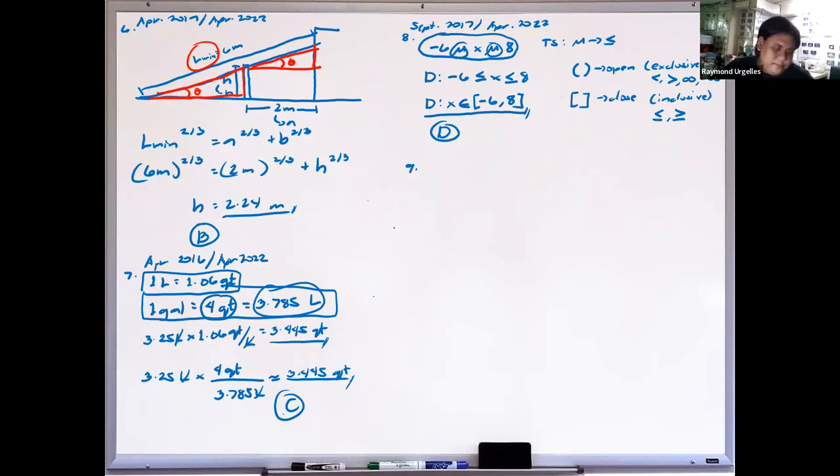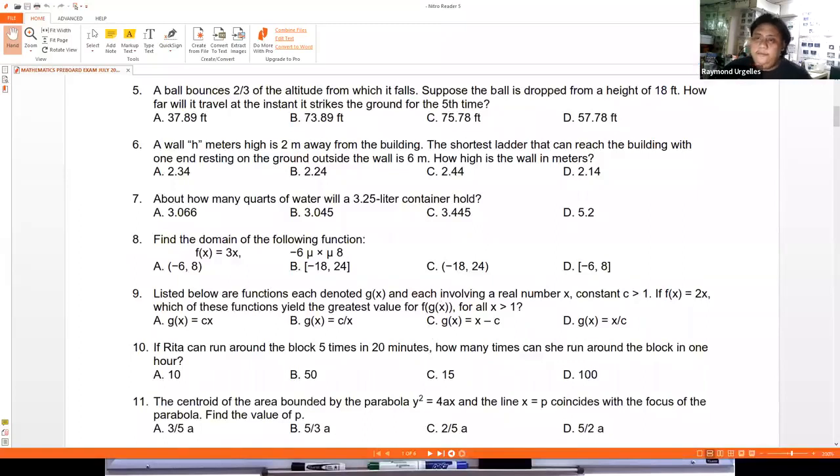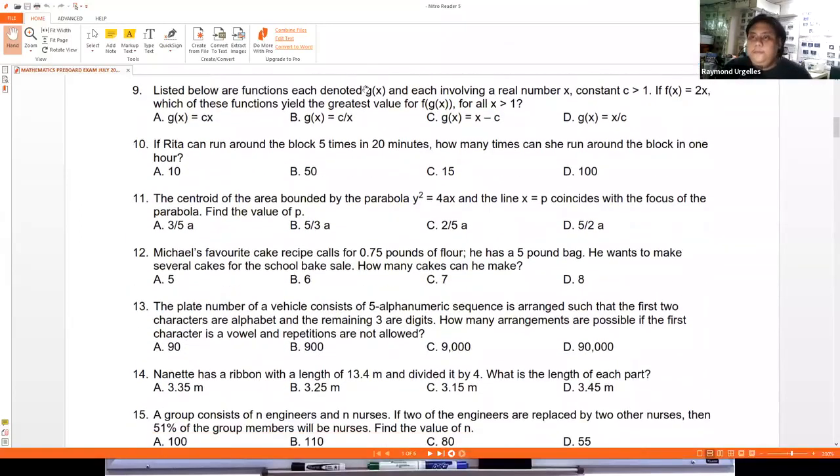Number 9 appeared in September 2018, repeated in April 2019, and again in April 2022. Listed below are functions, each denoted g of x, and each involving a real number x. There is also a troubleshoot here, although it does not matter, it's not important.